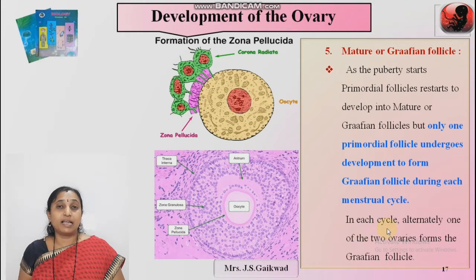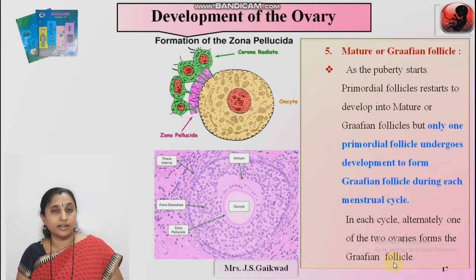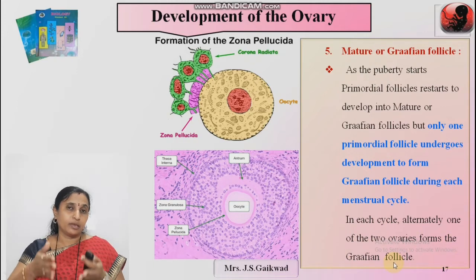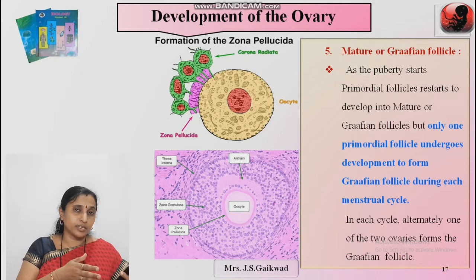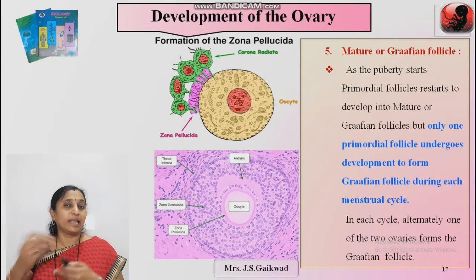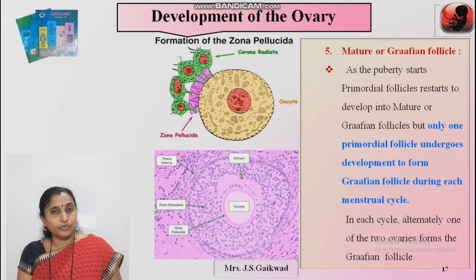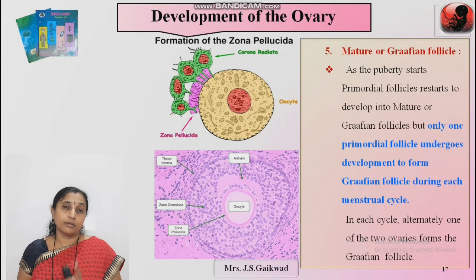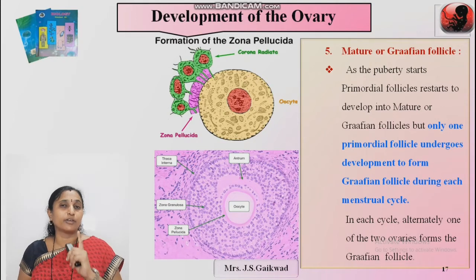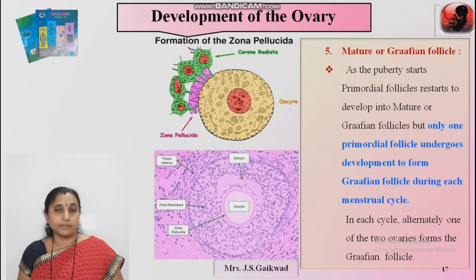In each cycle, alternately one of the two ovaries forms the Graafian follicle. What is the meaning of this sentence? That is, suppose in one menstrual cycle, in 1 month, the left ovary produces the Graafian follicle, then in the next month, the right ovary produces the Graafian follicle. But remember, only one Graafian follicle develops from the primordial follicles.